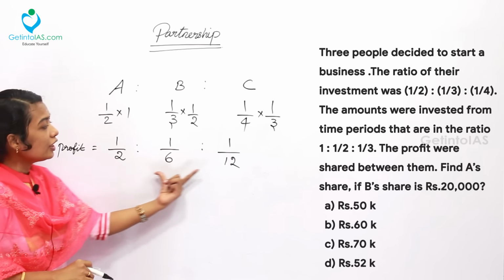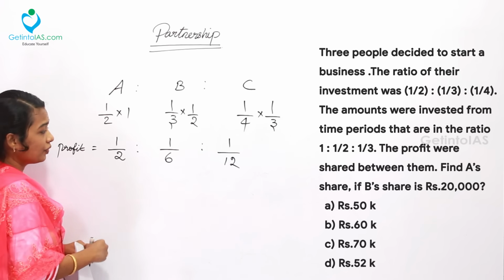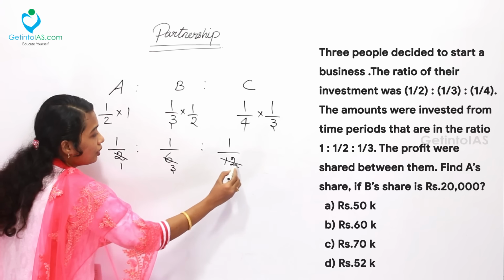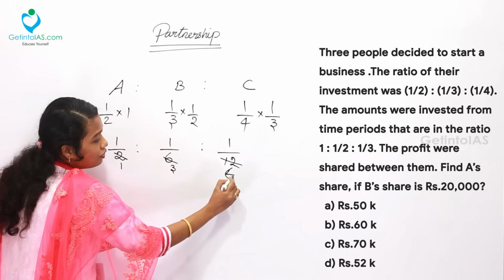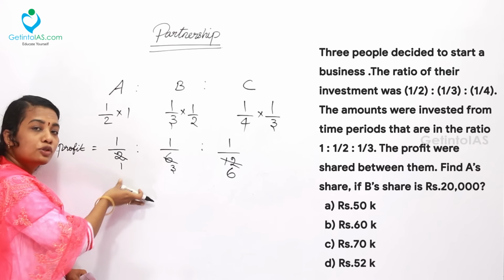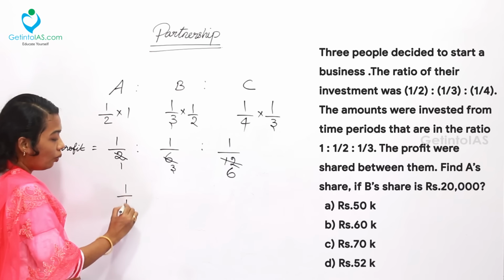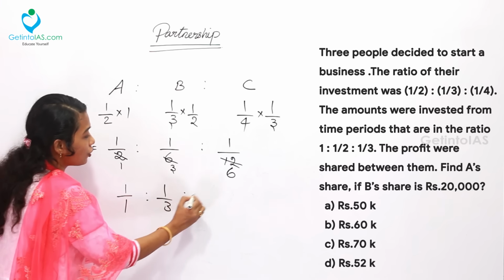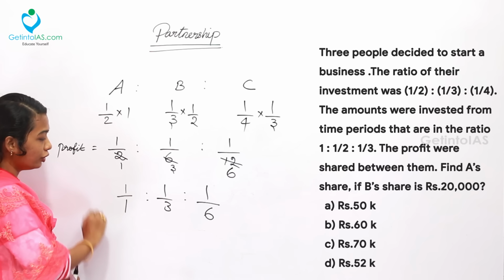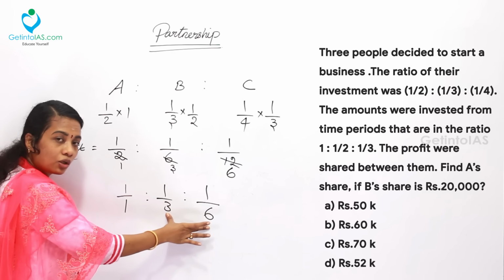Now converting these into whole numbers. First of all you can cancel here. 2, 1 time 2, here 3 times, here 6 times 2. After this point, we want to consider all the terms as whole numbers. So for that, first you will have to convert all these fractions into whole numbers. Here it is given 1 by 1 ratio 1 by 3 ratio 1 by 6. For that you use the hiding trick to get the whole numbers. Hide the number and take the denominator value 3 into 6, which is 18.